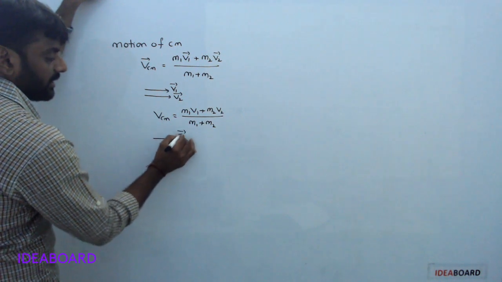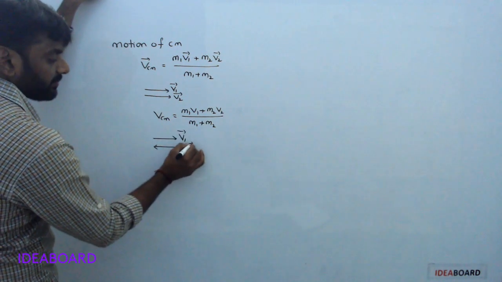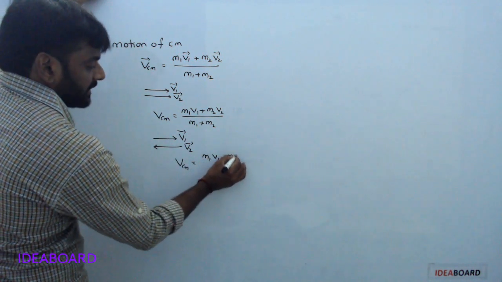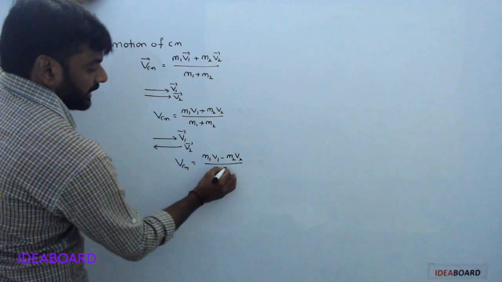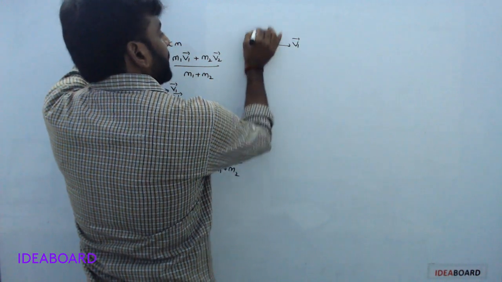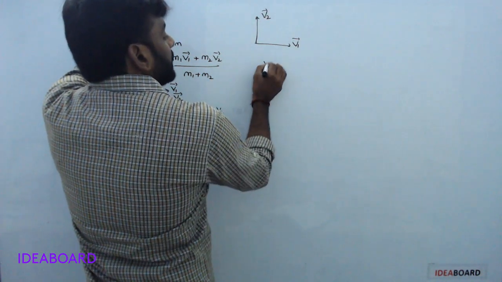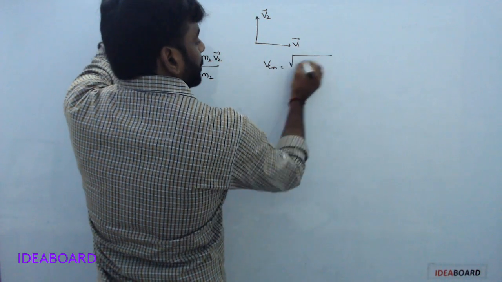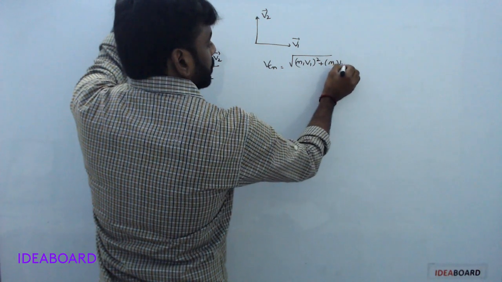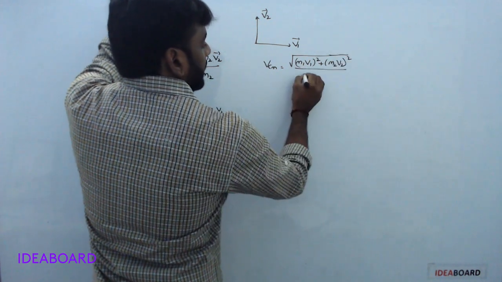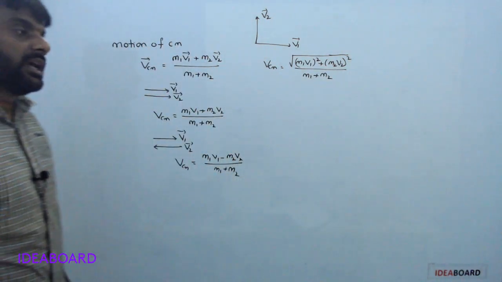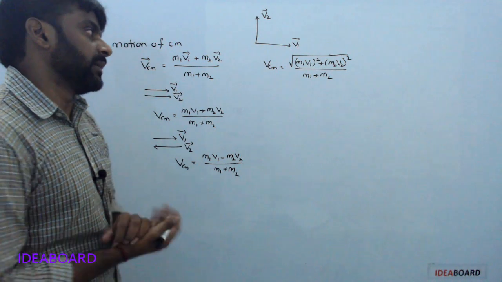If both move in opposite directions, the velocity of center of mass is m1 v1 minus m2 v2 by m1 plus m2. If both move in perpendicular directions, the velocity of center of mass is the square root of m1 v1 whole square plus m2 v2 whole square, by m1 plus m2.